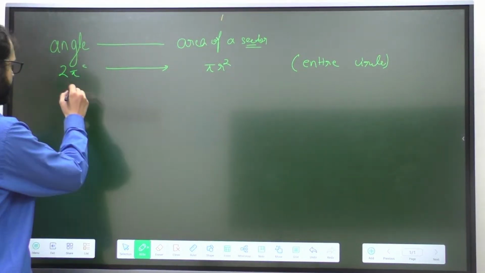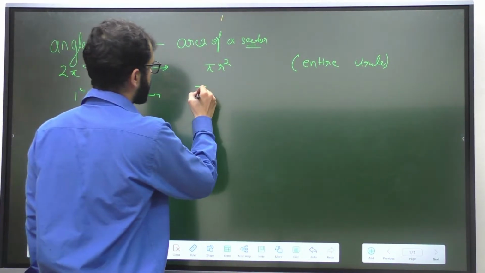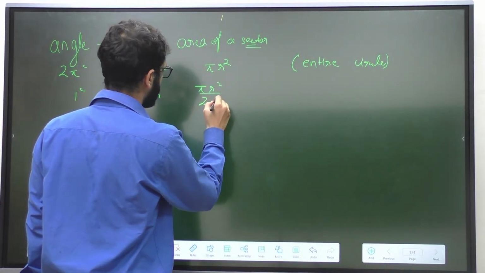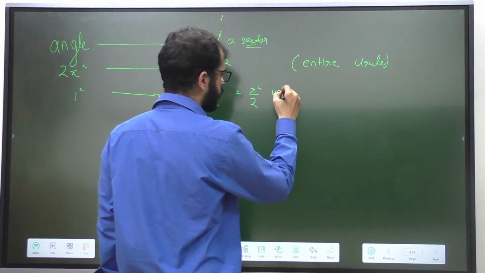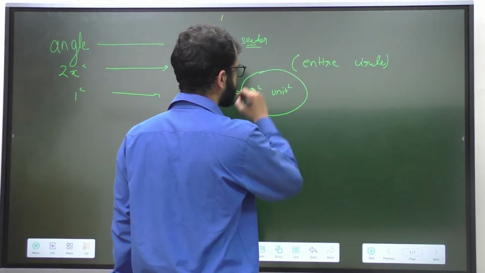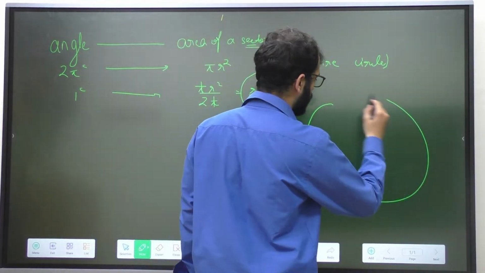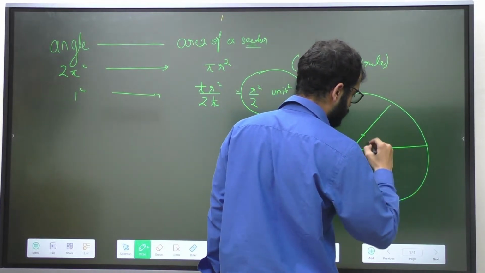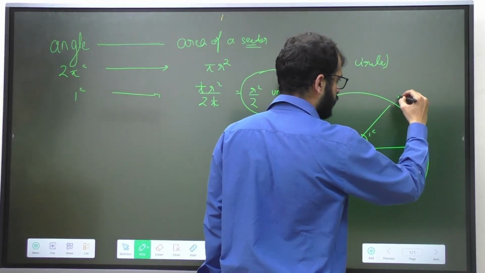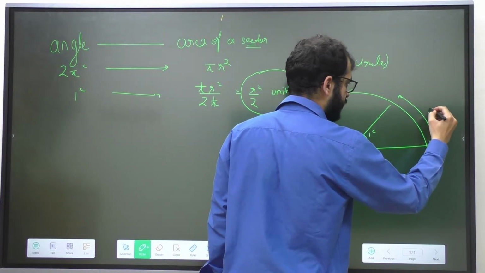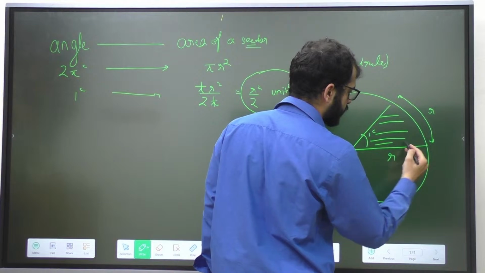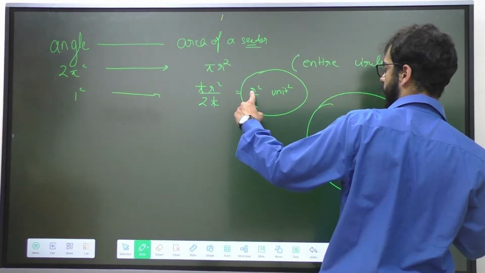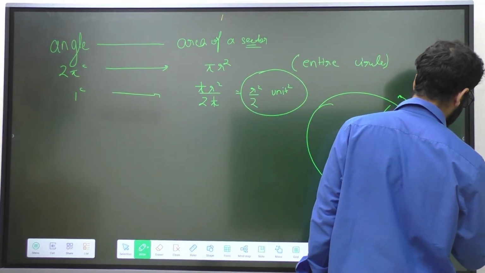Now if the angle is 1 radian, the area will be pi r square divided by 2 pi. Pi and pi get cancelled. I'll get r square upon 2 unit squared. So now this is the formula for the area of a sector when the angle is 1 radian. What does this tell us about the arc length? That it is going to be r, where r is the radius. So the area of this sector is denoted by r square upon 2.